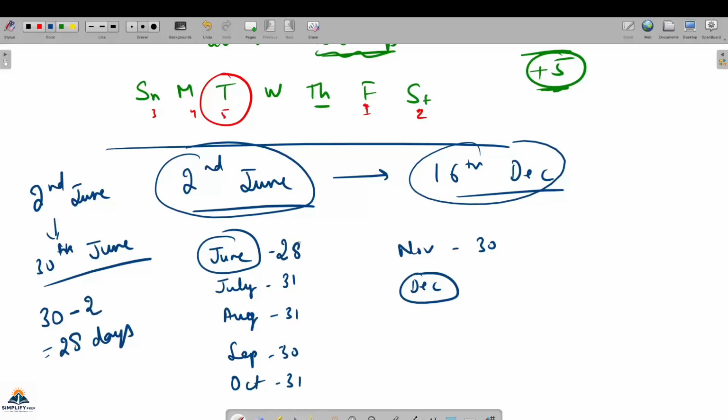28 days were there between 2nd June and 30th June. Okay. So I will write 28 here. And for December, it is 16th December. So I will write 16, because from 1st to 16th I will go 16 days.